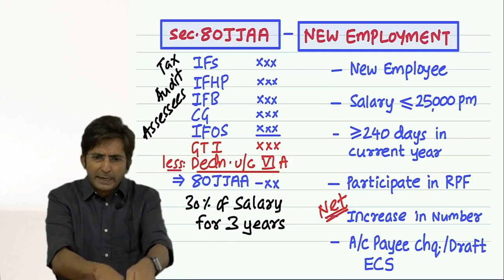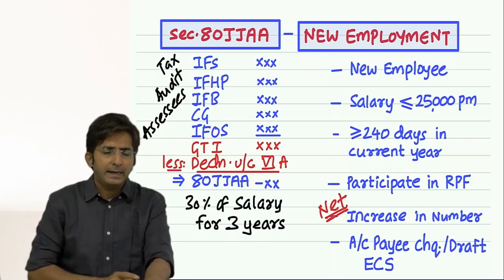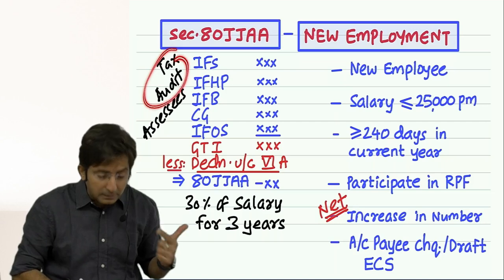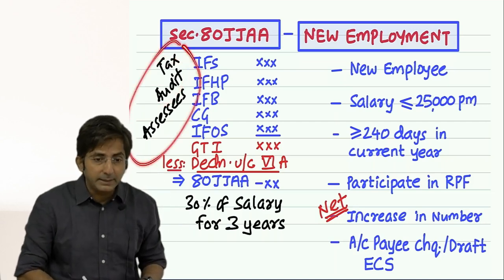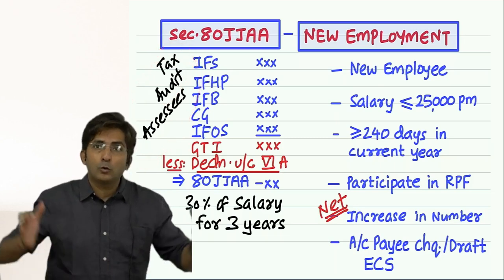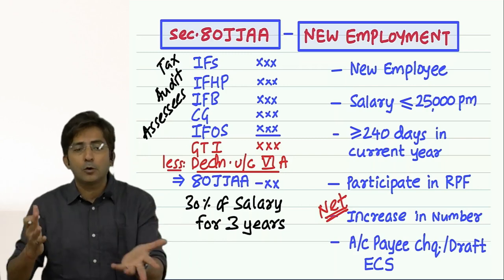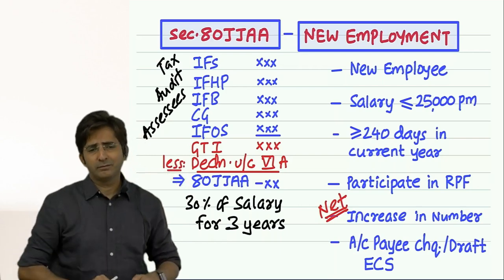You have to get your books checked by some other chartered accountant. And that is called audit. And when I say tax audit, it means compulsory audit. Tax audit assessees are those assessees who have to compulsorily get their accounts audited, meaning people having turnover above 1 crore. The deduction is for them only.